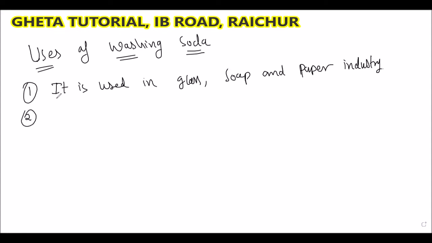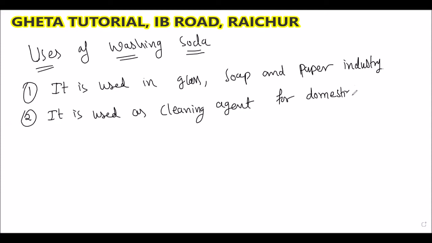Next, it can be used as a cleaning agent. What is meant by cleaning agent? Nothing but for washing purpose. We use it as a cleaning agent for domestic purposes, for washing clothes and all. We are using the washing soda for domestic purposes.